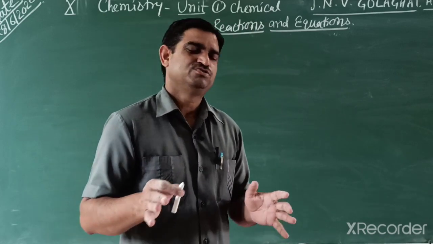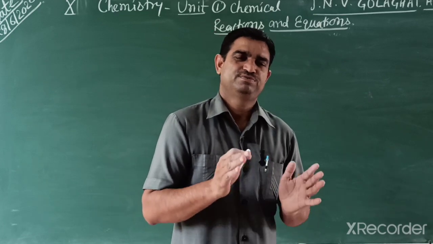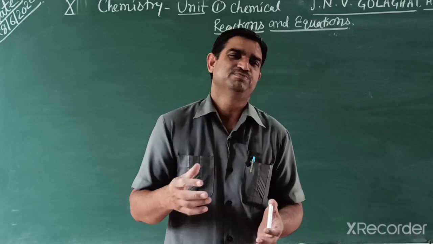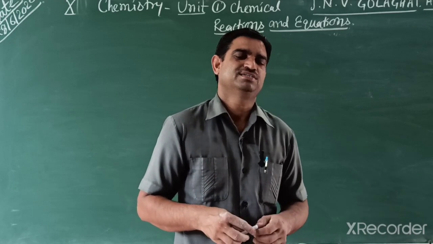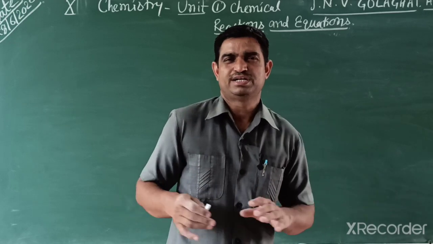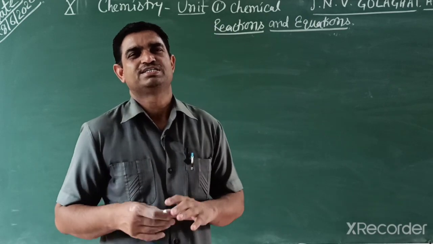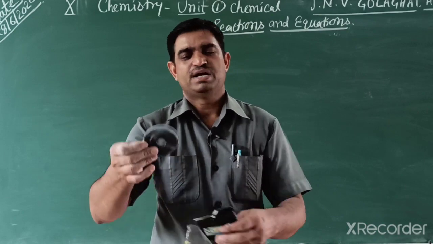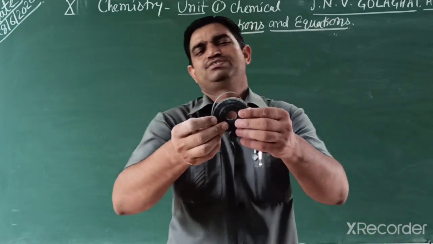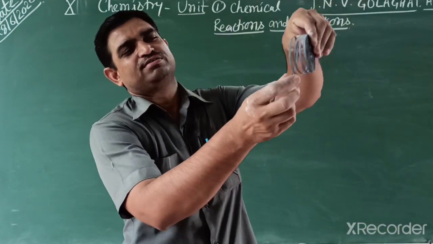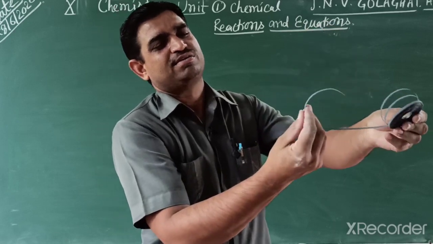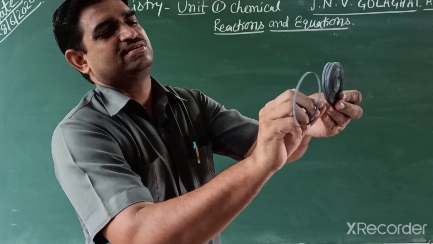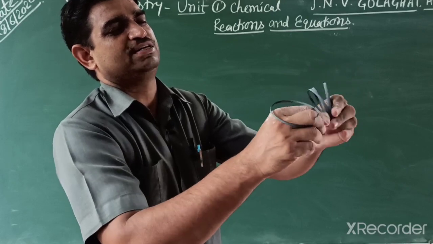So students, today we study chemical reactions, meaning chemical change. That change, if you represent it by a reaction, is known as a chemical reaction. For understanding this concept, we do some activity. First, you know magnesium ribbon. This one, students, is magnesium ribbon, and it has a blackish color, and I take a small piece of the magnesium ribbon.